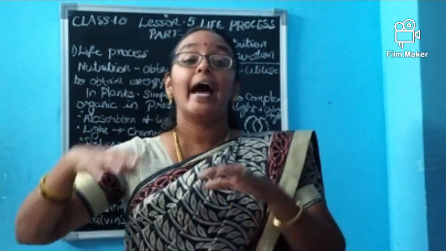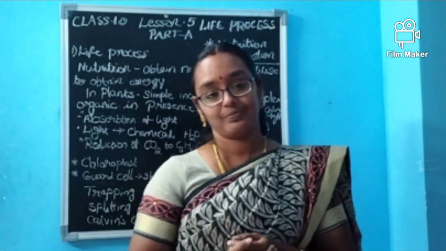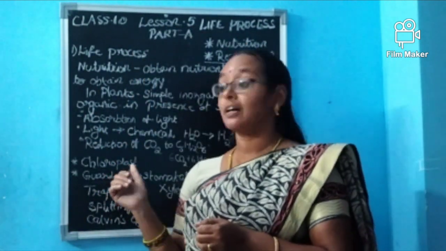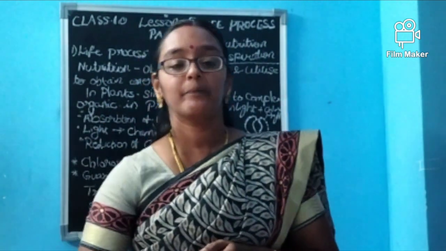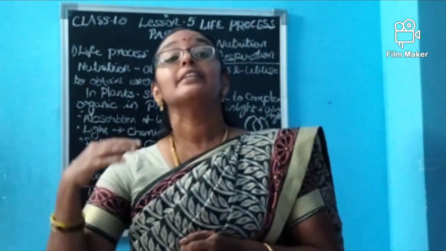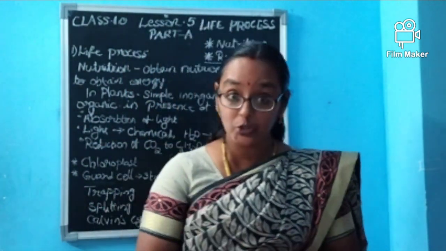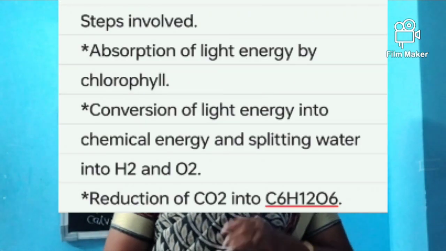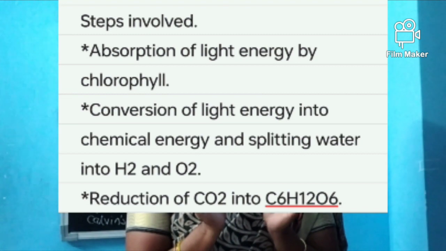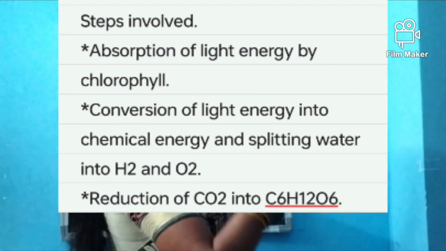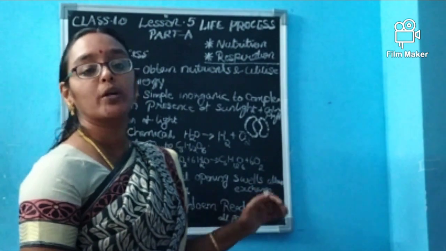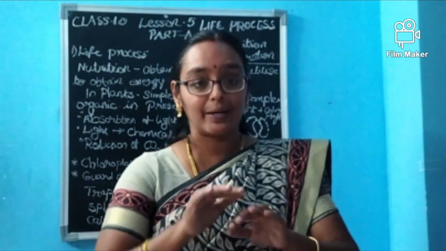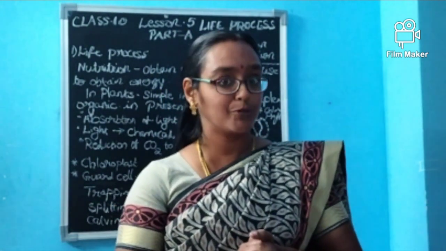This carbon dioxide and the hydrogen will undergo reduction. There is a cycle you will learn in the plus 2 syllabus, the Calvin cycle. Through a series of processes, the carbon dioxide is converted into C6H12O6, that is glucose. Simply we write 6CO2 plus 6H2O gives C6H12O6 plus 6O2 in the presence of sunlight and chlorophyll, but the process happens in this manner. Is that clear for you?